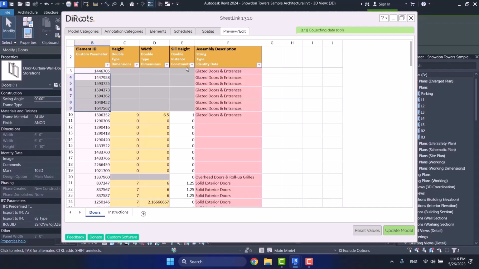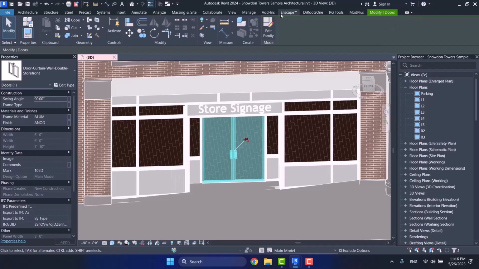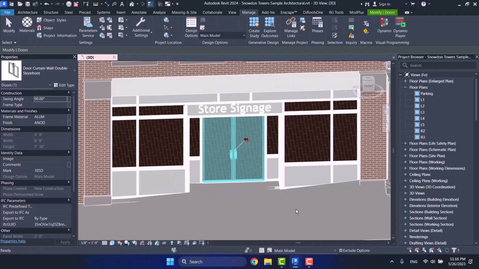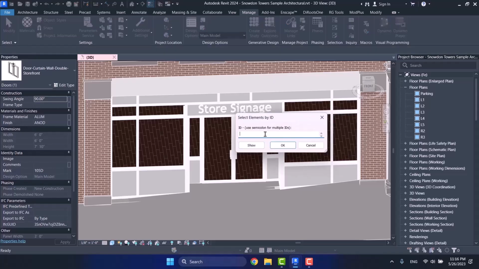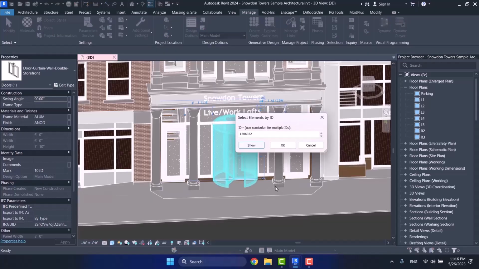Now let's go to this parameter. I want to see where this one is placed. I copy it again, and here from the Manage tab, let me exit my choice. Here I choose Select by ID, and then paste it here, then choose Show.